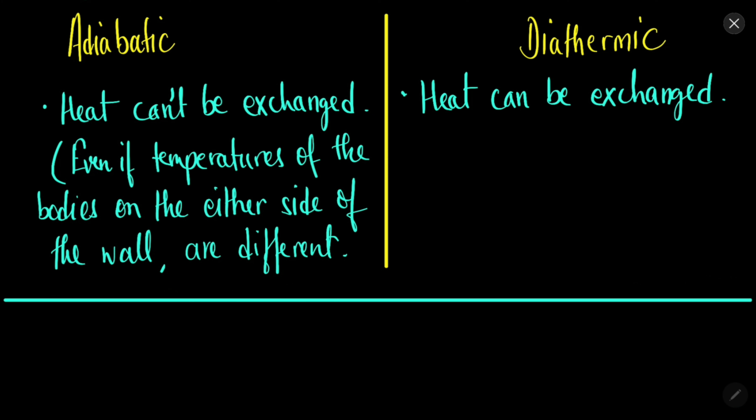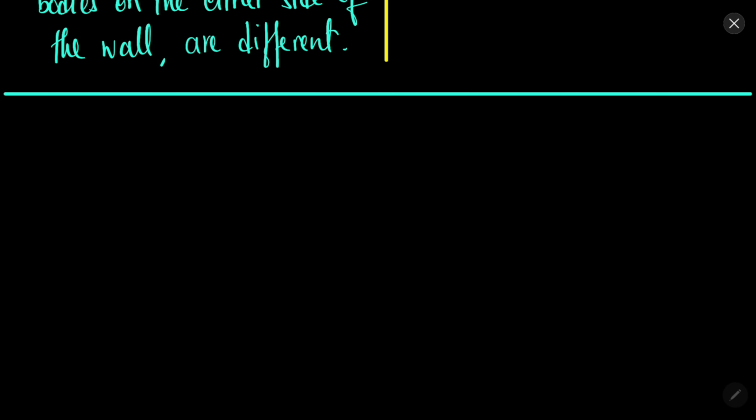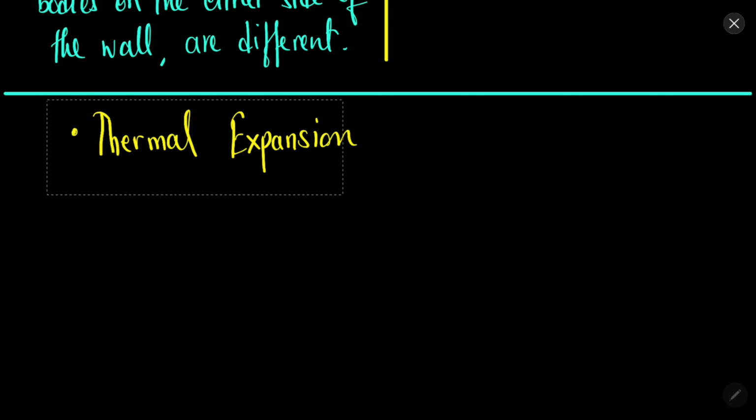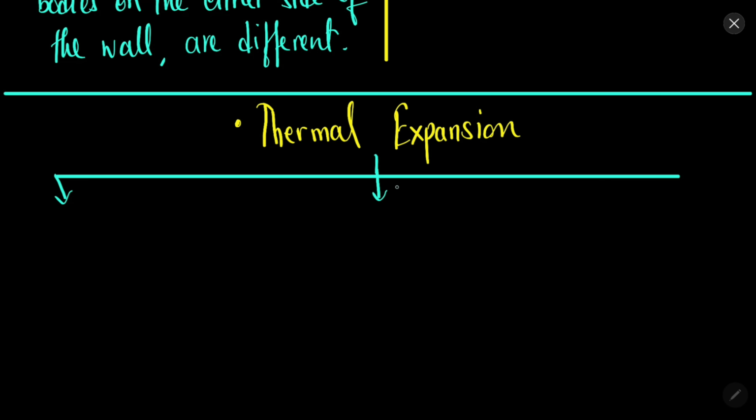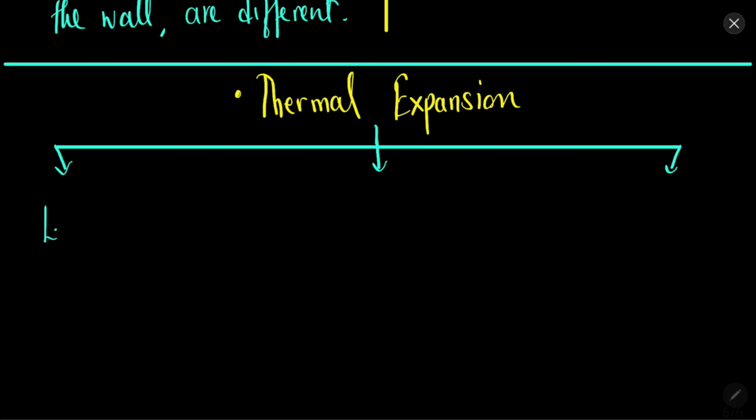And the diathermic wall is quite simple. In it, if the temperatures are different, then the heat or the energy can flow. Now let's discuss a very simple and very useful topic. As we discussed earlier, everything expands when it is heated up. So let's discuss thermal expansion. We will be discussing three types of thermal expansion: one dimensional, two dimensional and three dimensional, or you can say length expansion, area expansion and volume expansion.